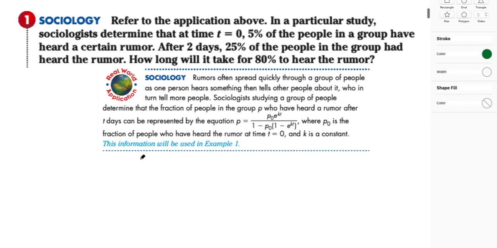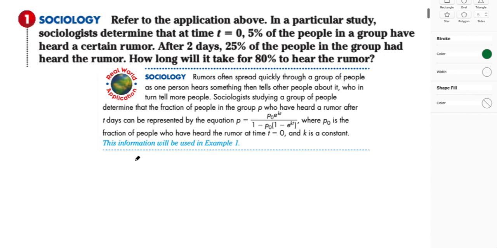So let's take a look at this first example. It says, refer to the application above. I've copied it here. In a particular study, sociologists determined that at time t equals 0, 5% of the people in a group have heard a certain rumor. After 2 days, 25% of the people in the group had heard that rumor. How long will it take for 80% to hear the rumor?